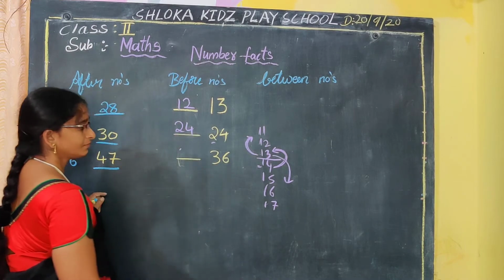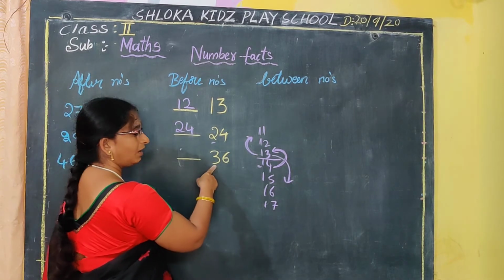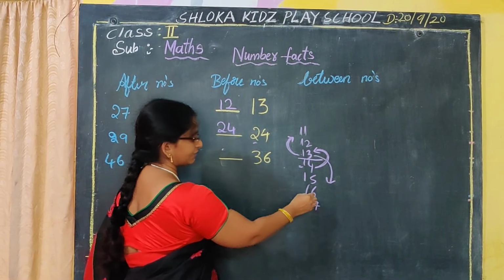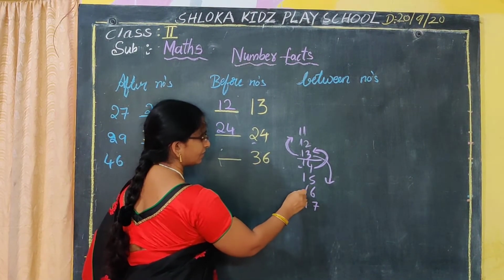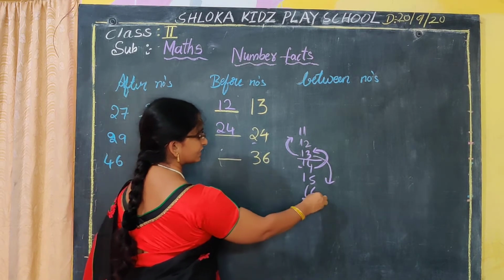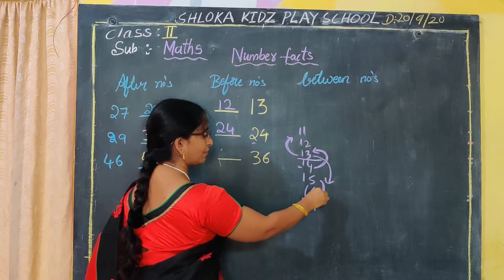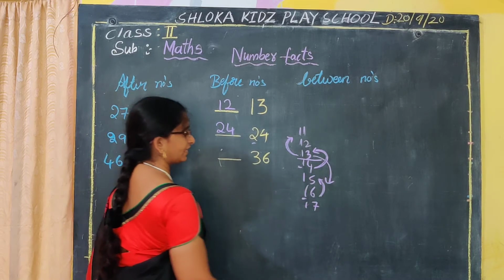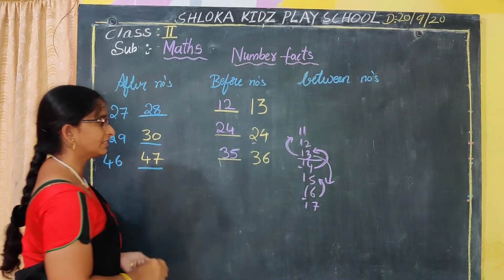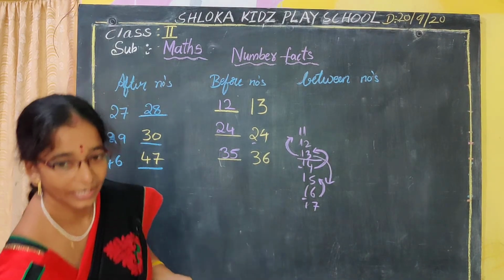Yes, 24. Okay na? Next what is this here? 36. 36 means what here? You see here once. For example you think it has 36. So 36 ki before what will come? Mundu number em untundi 36 ki? Yes, 35. So we have to write it here, 35. This is about the before numbers.